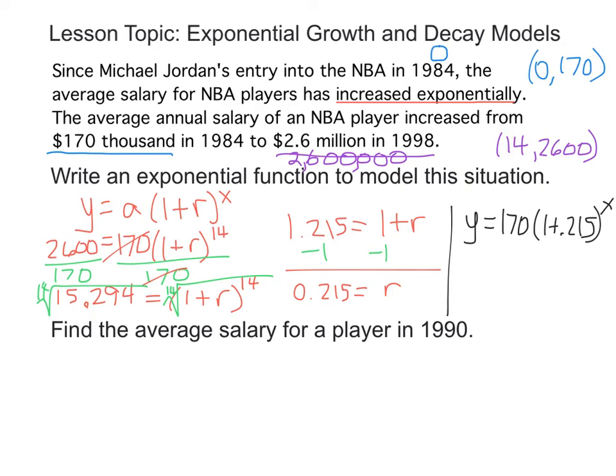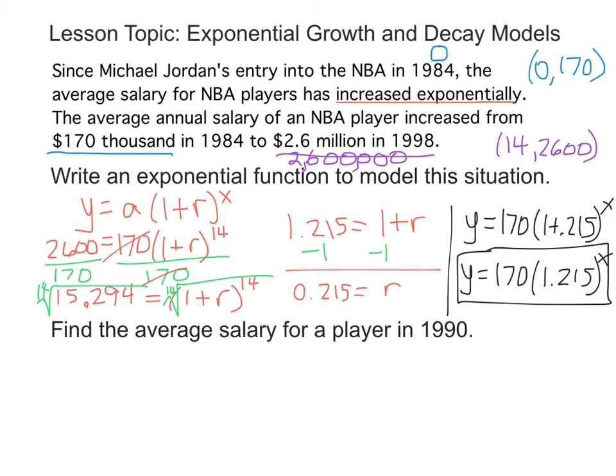Now, of course, to finalize writing this, we're going to add the 1 plus the 0.215, and our final answer is going to be y equals 170 times 1.215 raised to the x power.